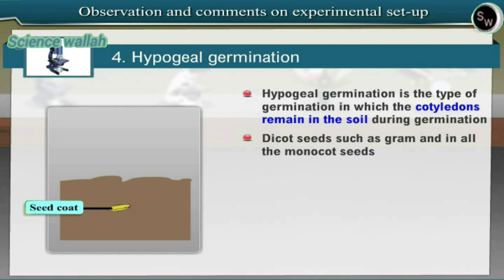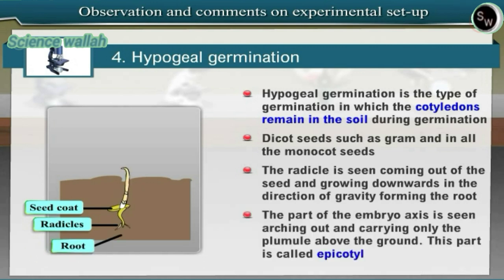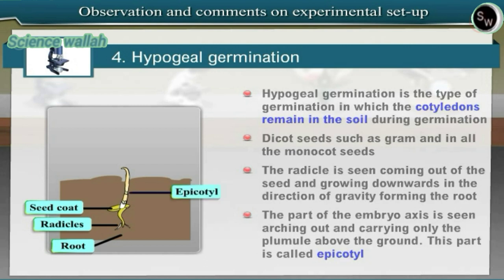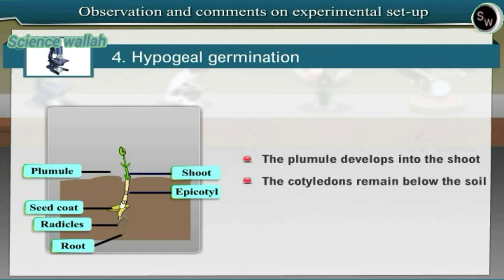Upon observing the germinating gram seed, we can see the following changes. The radicle is seen coming out of the seed and growing downwards in the direction of gravity, forming the root. The part of the embryo axis is seen arching out and carrying only the plumule above the ground. This part is called epicotyl. The plumule develops into the shoot. The cotyledons remain below the soil. This is a characteristic of hypogeal type of germination.